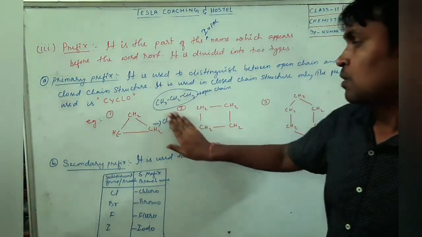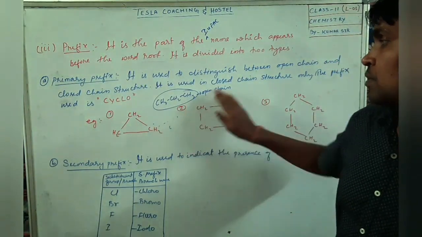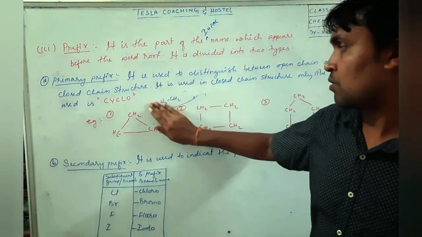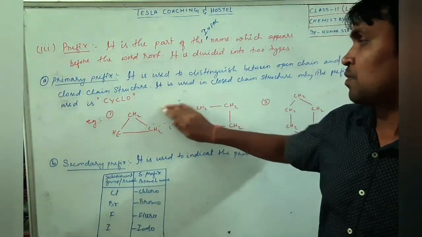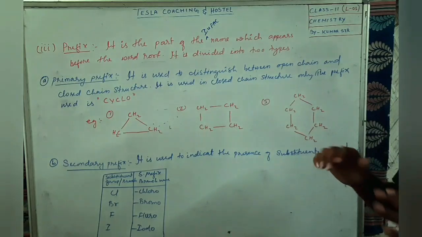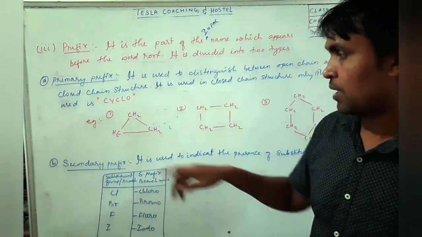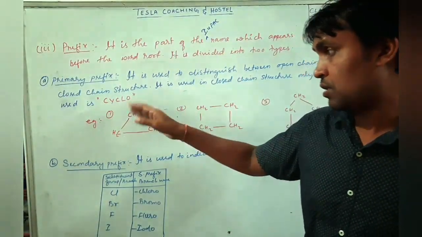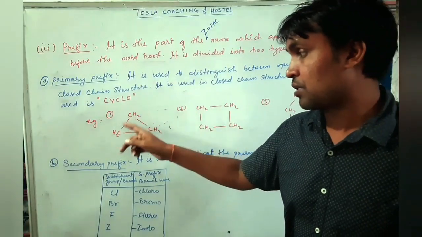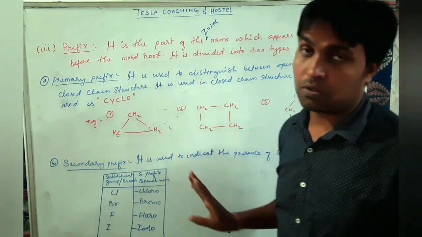Open chain means straight chain with no closed structure, but in a closed chain, you see here, it is closed all the way.